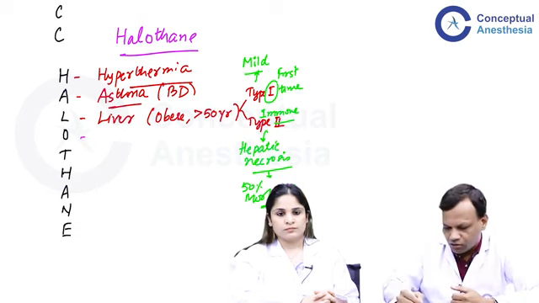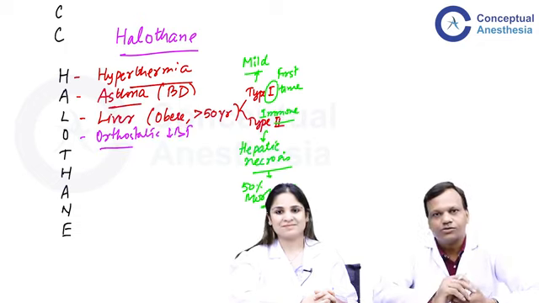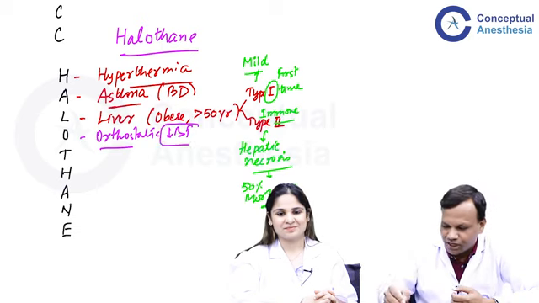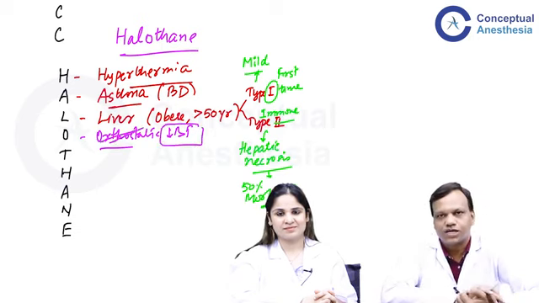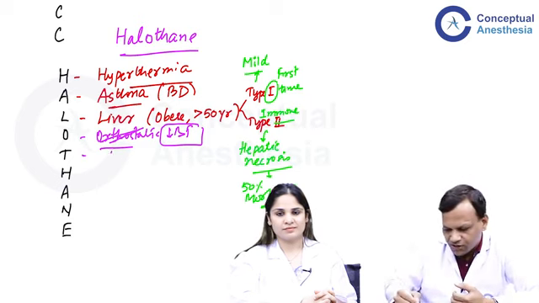Now, O for orthostatic hypotension. Although you all know the patient will not be orthostatic while on halothane, this is just to remember that halothane can produce hypotension. You remove the orthostatic word, it produces hypotension, decrease in blood pressure. Then this is a very important property.